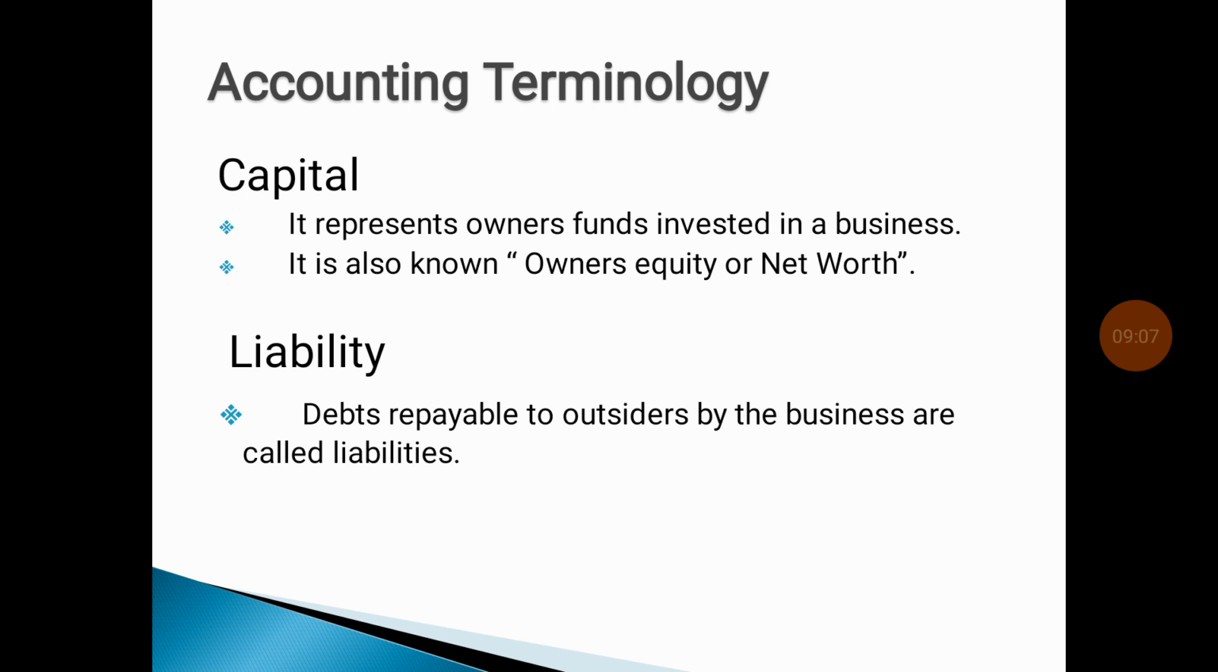The second is liability. Debts repayable to outsiders by the business are called a liability. For example, we purchased raw materials on credit. So within 2 or 3 months we have to repay the particular supplier. So that is a debt. So it is called a liability. Debts repayable to outsiders by the business are called liabilities.